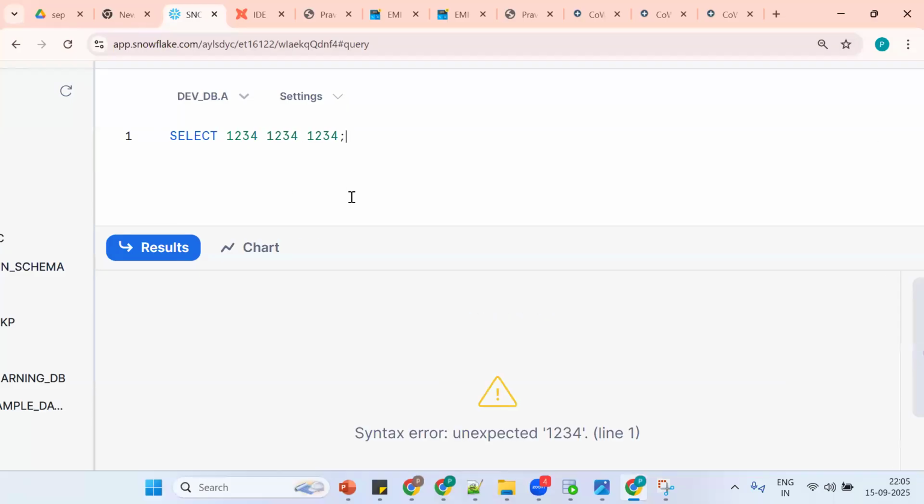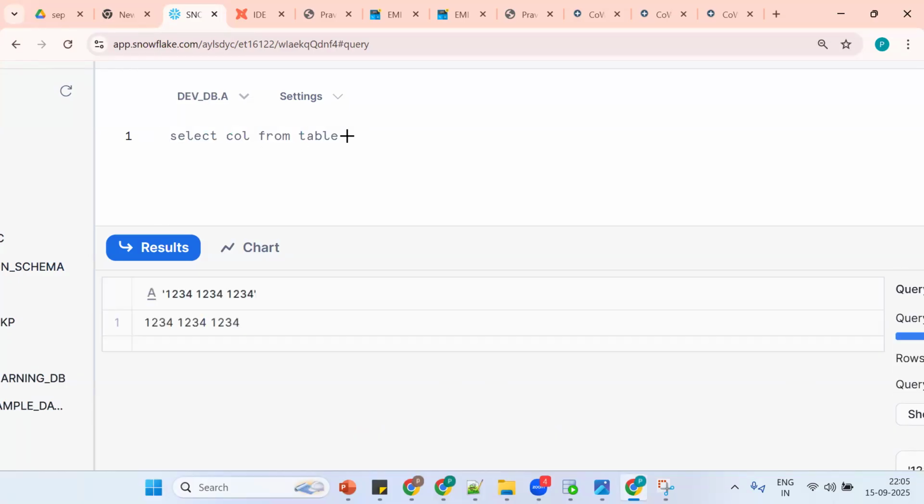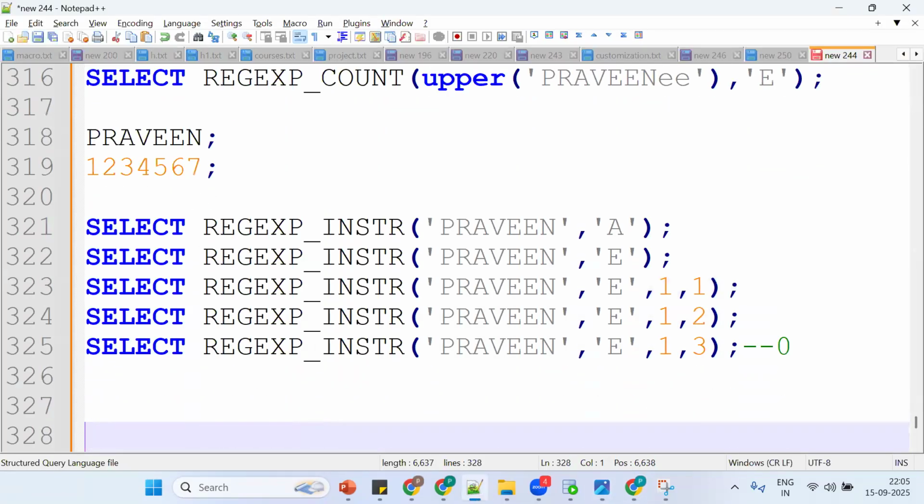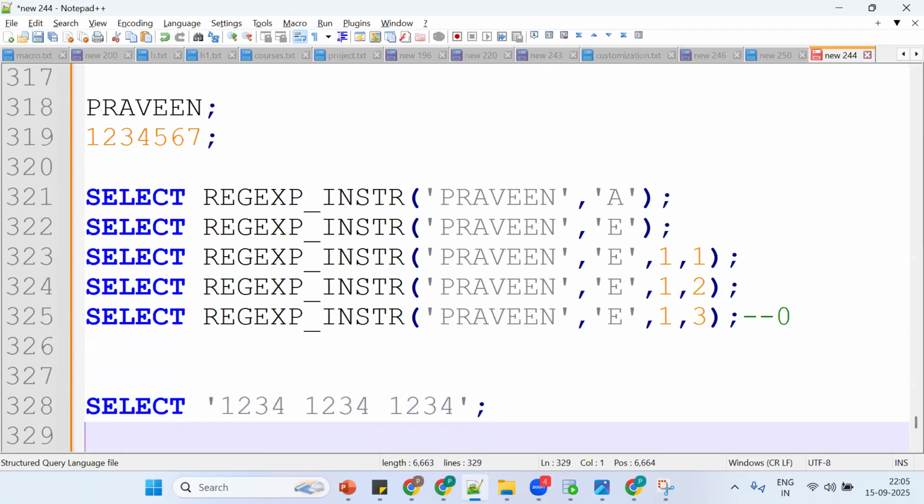This is not a number. No, it's a space. Space is nothing but a string. So it's a string, not a number. Okay, for the pointer, there are so many things. It depends on the use case. We'll see going forward. So these are the string functions and number functions.